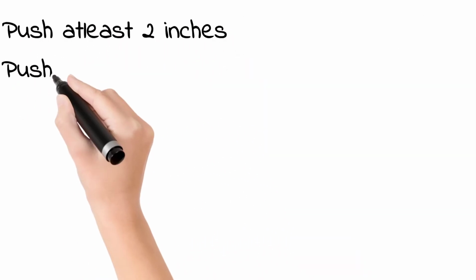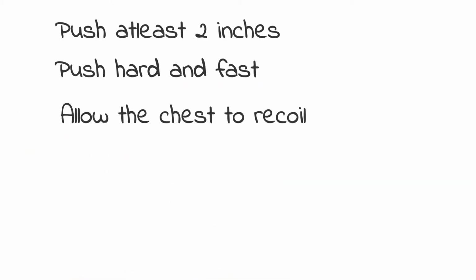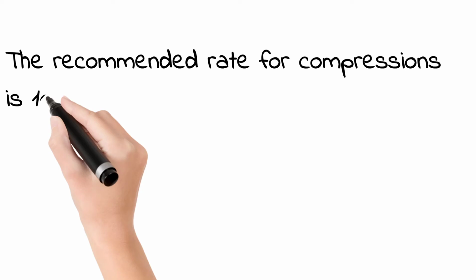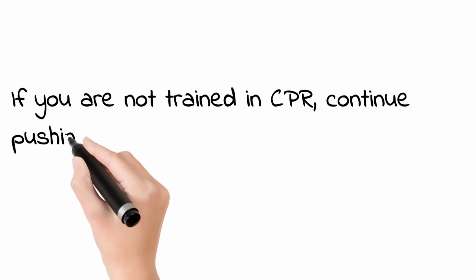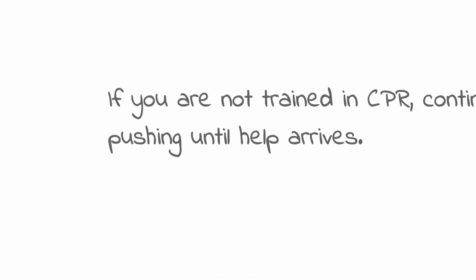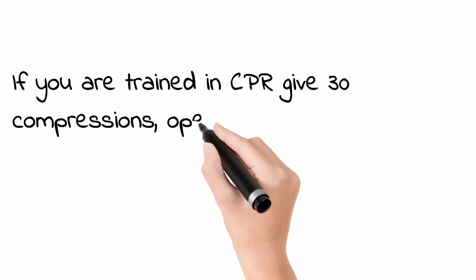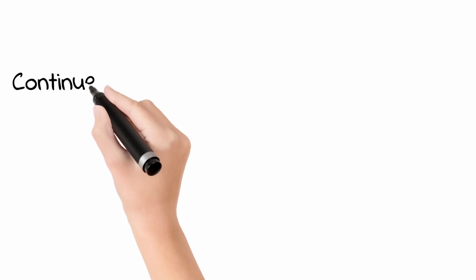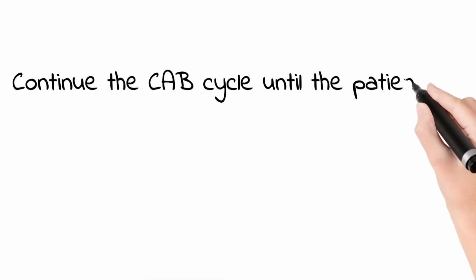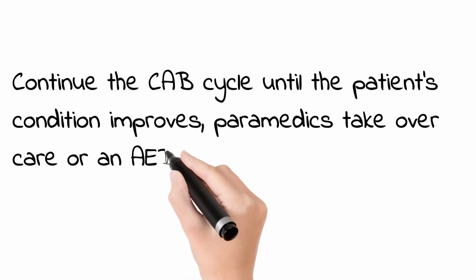During CPR, push the chest down at least 2 inches, push hard and fast, and allow the chest back up. The recommended rate for compressions is 100 in a minute. If you're not trained in CPR, continue pushing until help arrives. If you're trained in CPR, give 30 compressions, open the airway, and give 2 rescue breaths. Continue the Cab cycle until the patient's condition improves, paramedics take over care, or an AED arrives.